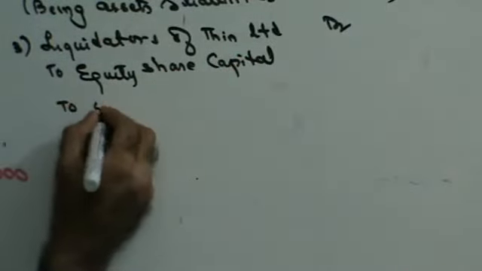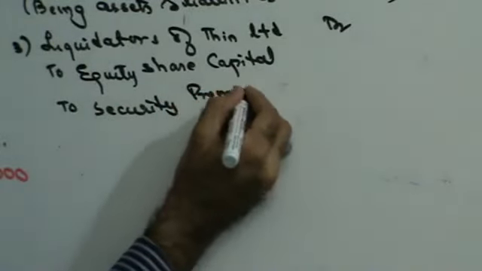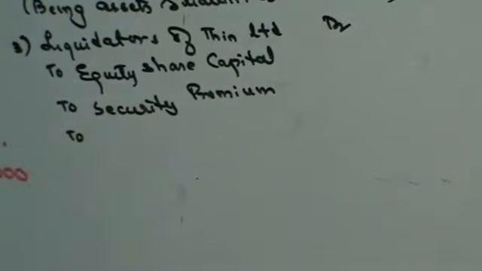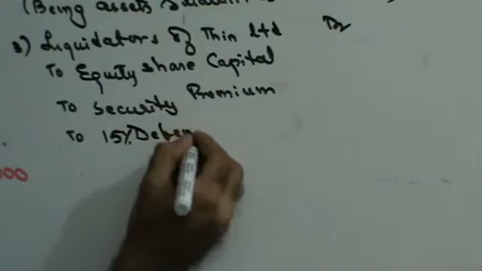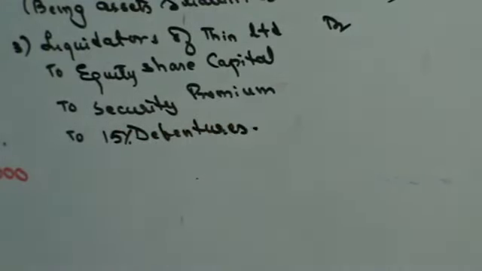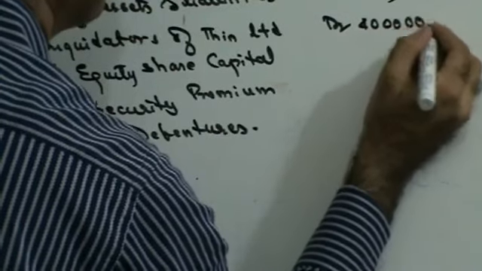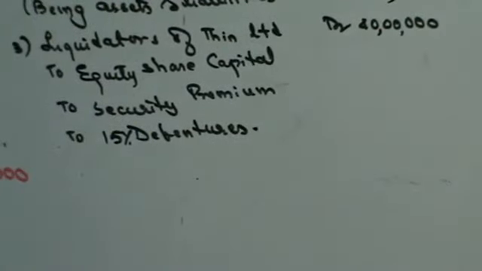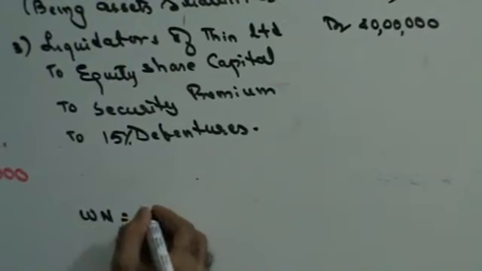Which is going to be issued to them at a security premium, and you are also going to give them 15% debentures. The total is 40 lakhs. Equity share capital: we have received equity share capital of 28 lakhs. Let's see the working out, guys. Number of shares.